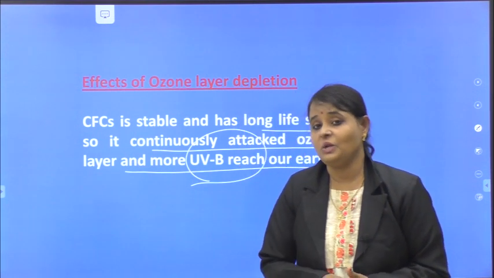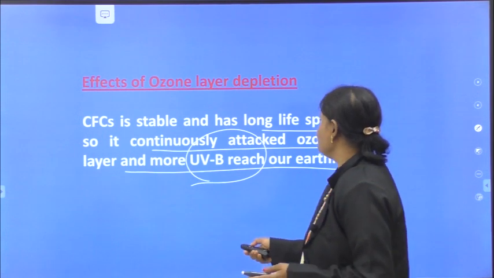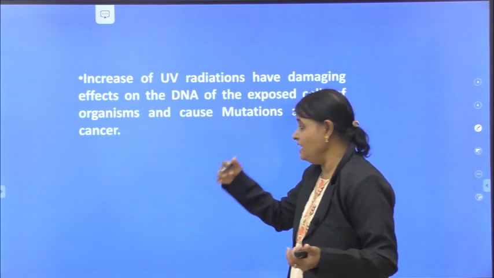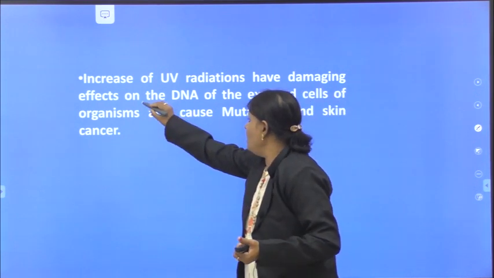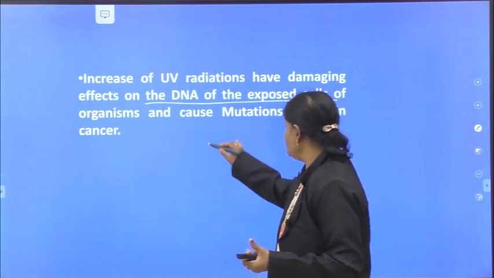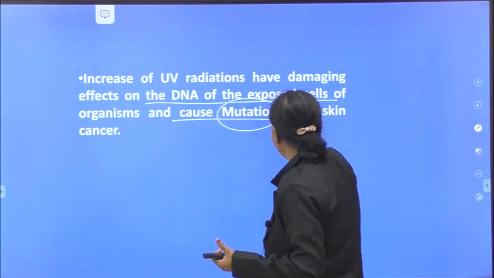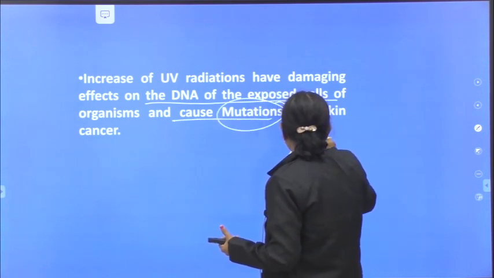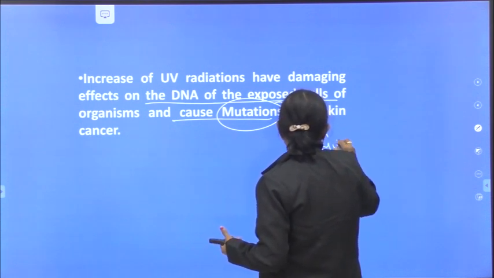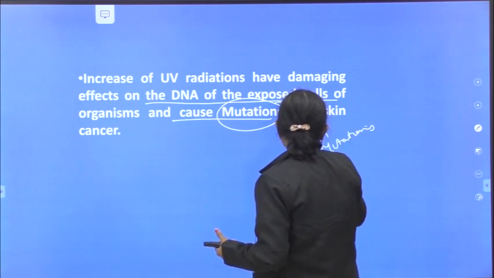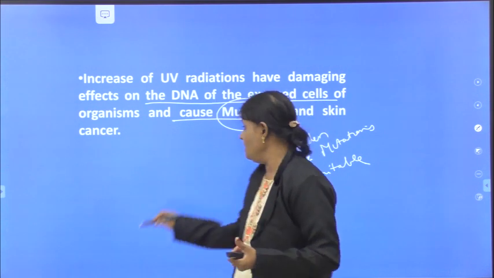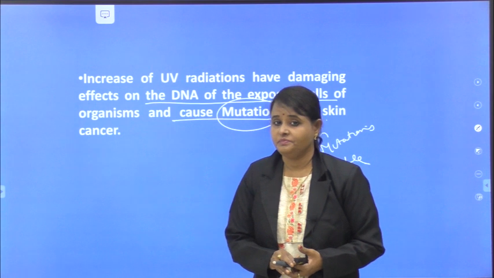We are facing what we faced already. Okay? Now you can see, if the UV radiations increase, they cause effects on the DNA of the exposed cells of organisms and cause mutations. I told you, sudden heritable changes, I gave the example cancer. Sudden heritable changes or mutations, you can write. Example cancer and also skin cancer.